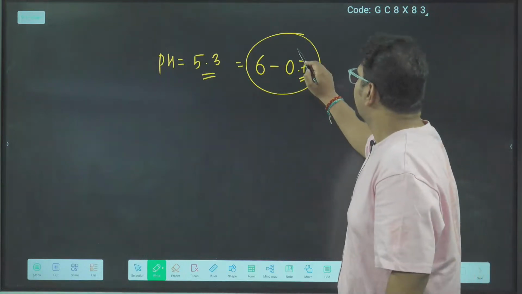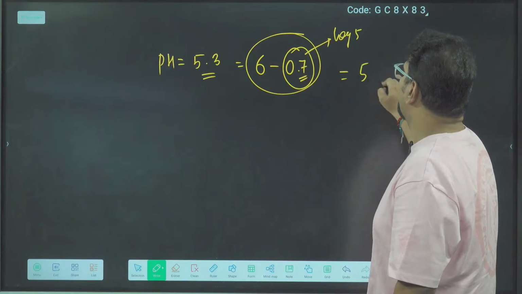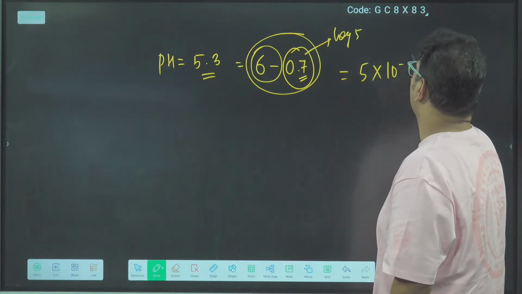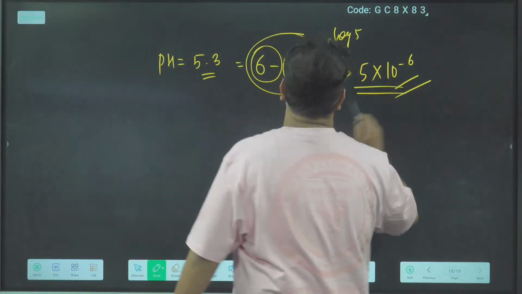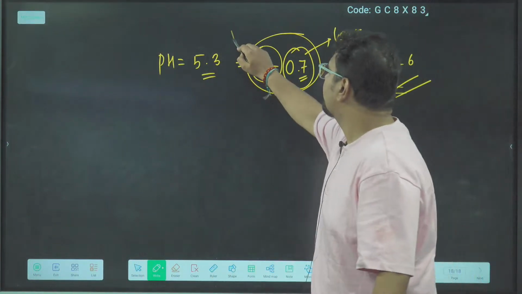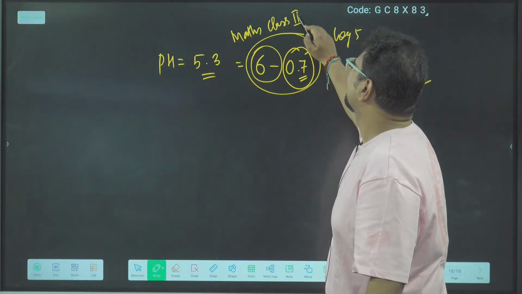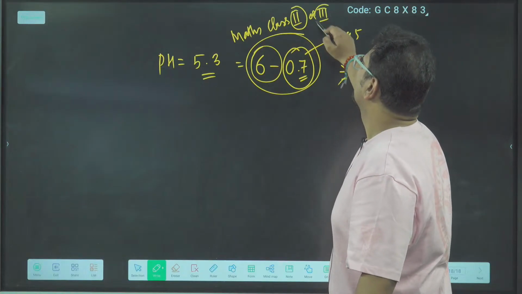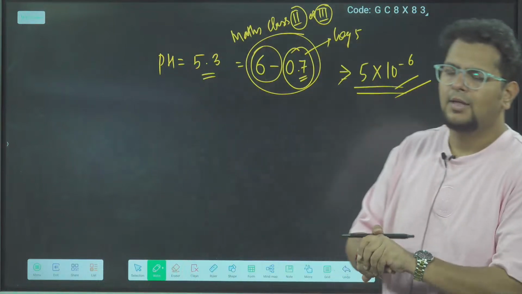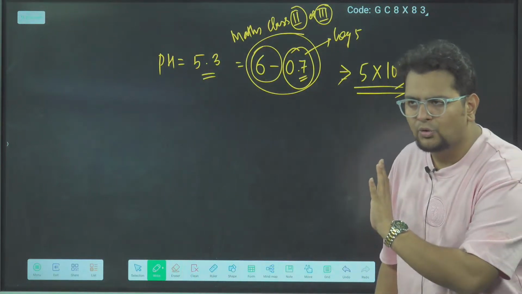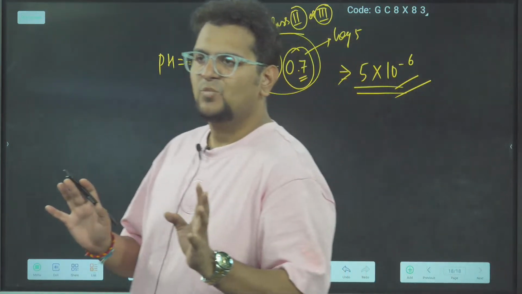Problem will be solved. Now tell me, 0.7. 0.7 is log 5. So what I will do, I will write 5 here into 10 to the power minus 6. Now understood or not? This part is going to be easier. This part will not be a problem. If your fundamental problem is coming, it is because of the mathematics of class around second or third, wherever you learned subtraction and addition. Clear, bhai? Once you practice that, the problem will be solved. Shall we move on?